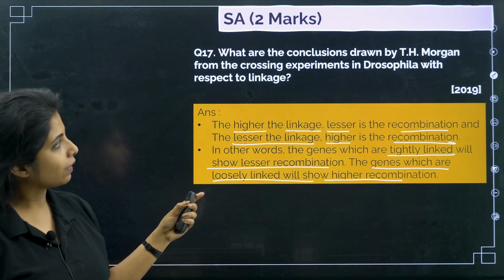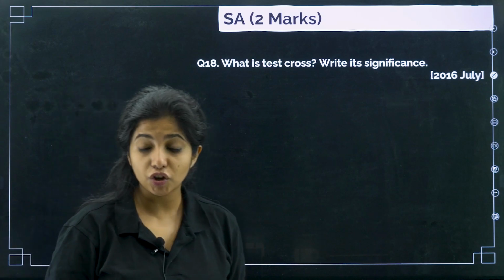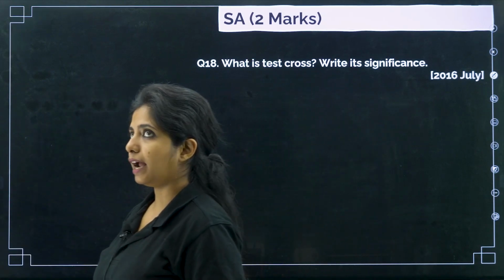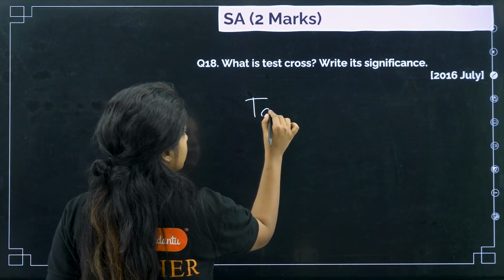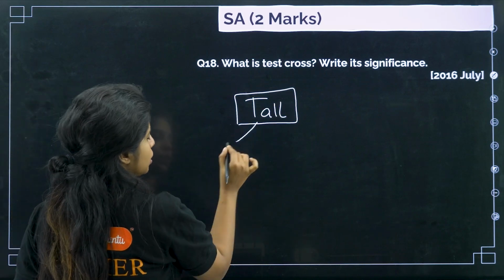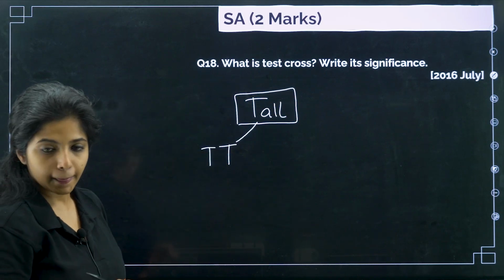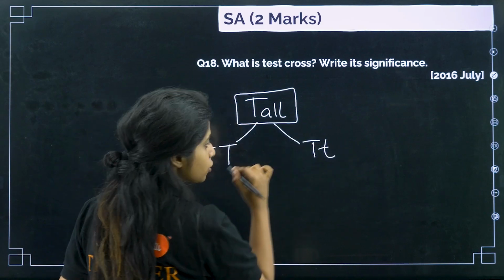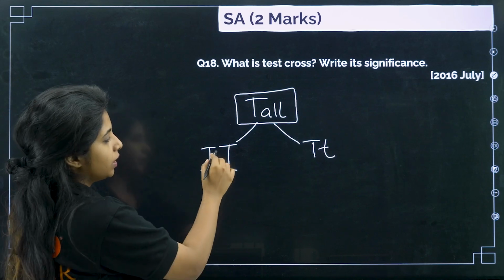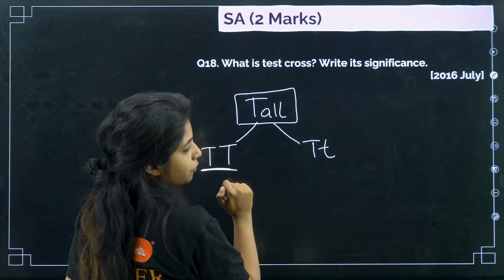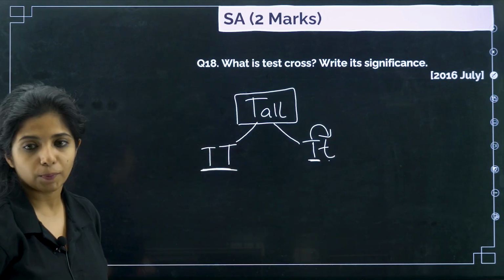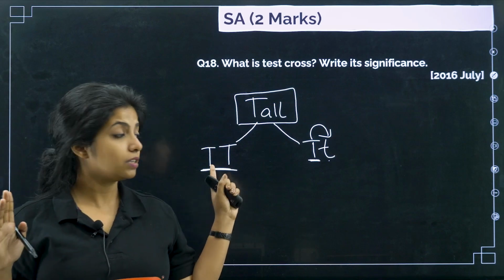Okay, next, what is a test cross and what is its significance? For example, I say that I have a tall plant, children. But the problem is, tall can be something like this and tall can be something like this also. Because here both the alleles are there and both are tall. They are dominant, right? This is the same type of alleles. Over here, this allele is dominant and this is recessive, so this will overshadow the effect and this will also become tall. But by seeing, I cannot understand whether it is this or this.